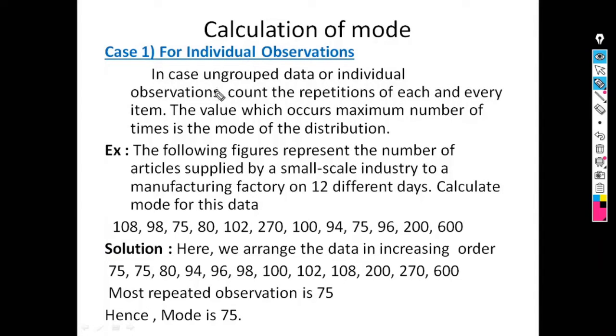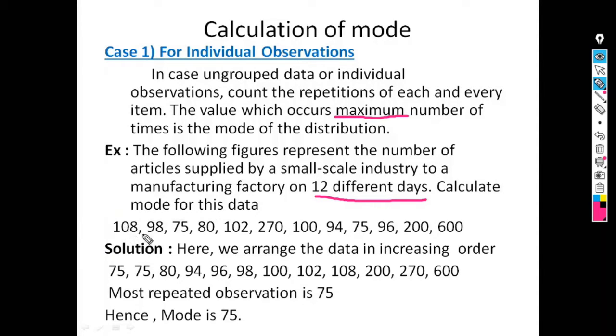So in ungrouped data, count the repetitions of each and every observation. Means whatever data you have been given, you have to count the repetitions of the numbers. The value which occurs maximum number of times is the mode. This is important. The value which occurs maximum number of times is the mode of the distribution. For example, the following figures represent the number of articles supplied by a small scale industry to a manufacturing factory on 12 different days. Calculate mode for this data.